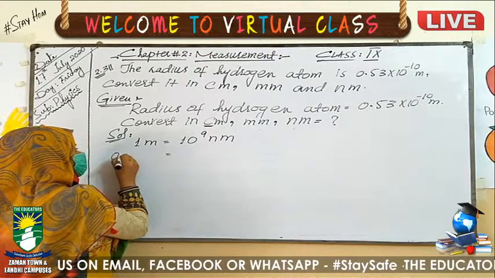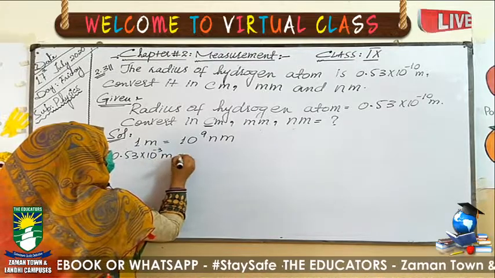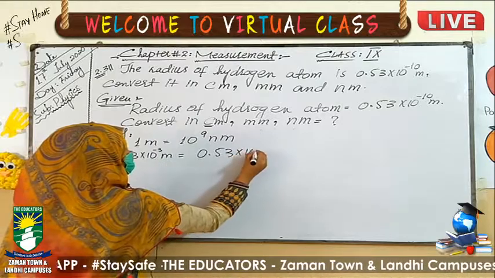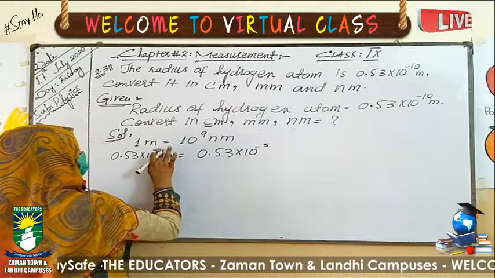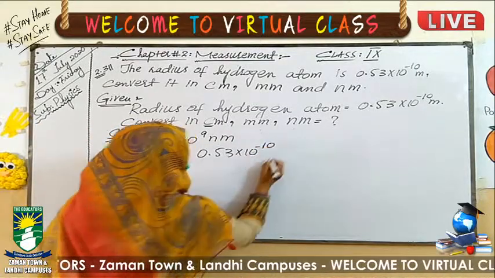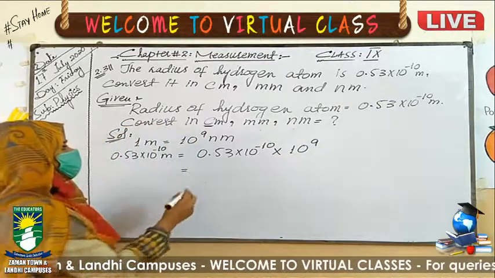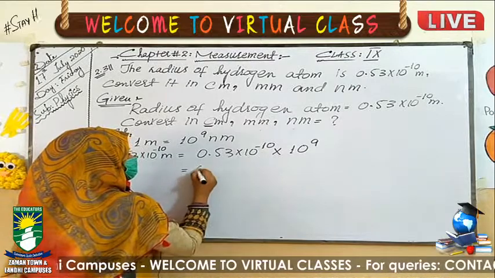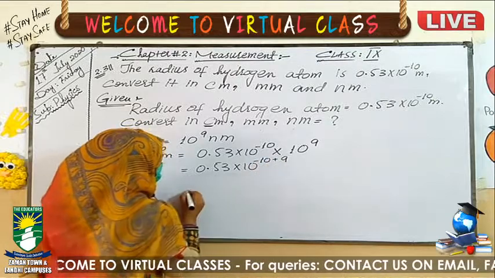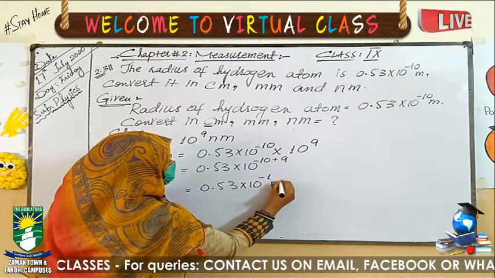The given one is 0.53 exponent minus 3 meter equals to 0.53, it's the given one. Exponent minus 3. Sorry, it's exponent minus 10, multiply 10 exponent 9. Now the bases are the same, their powers will be summed together. 0.53 exponent minus 10 plus 9 will be equal to 0.53 exponent minus 1 nanometer.